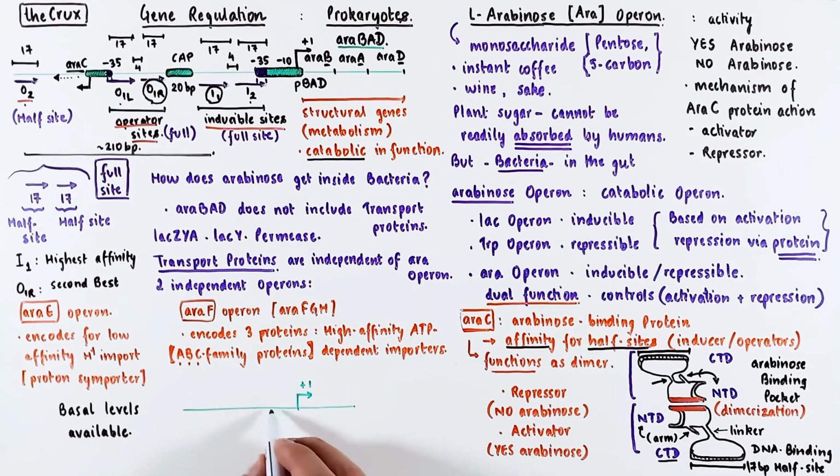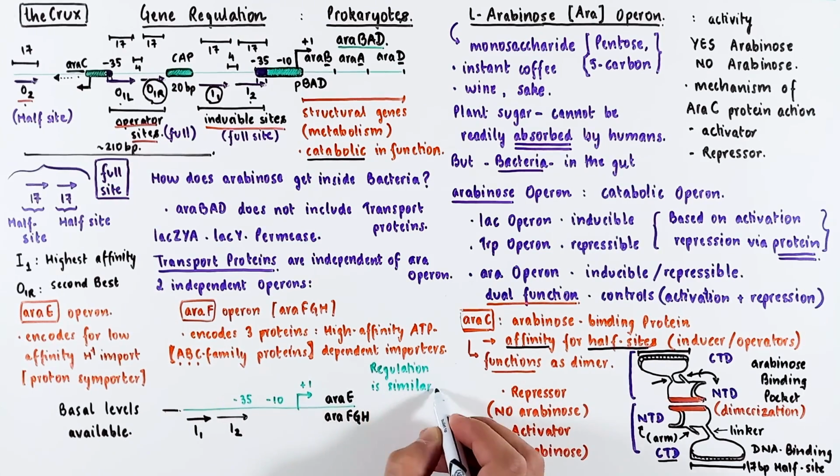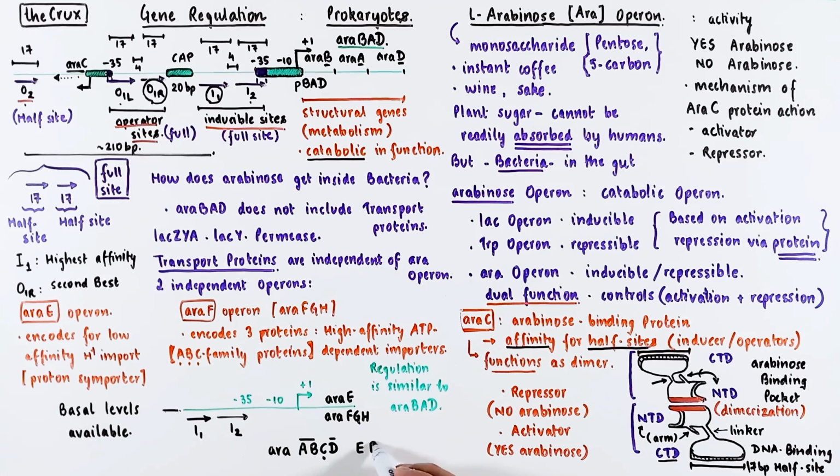Generally speaking, the regulatory structure of araE and araF operon looks very similar to the araBAD operon itself, where you have the same inducer and operator sites near the promoter. I will point out the regulation in context of arabinose later in this video. But for now, you should have a good sense of the basics, which is that the arabinose consumption depends on A, B, C, D, E, F, G, and H genes, where araBAD controls the catabolism, araC is the regulator, and the E, F, G, and H are the transport proteins of arabinose.